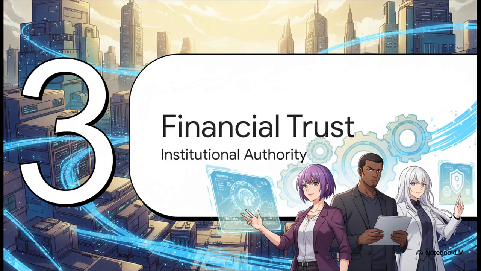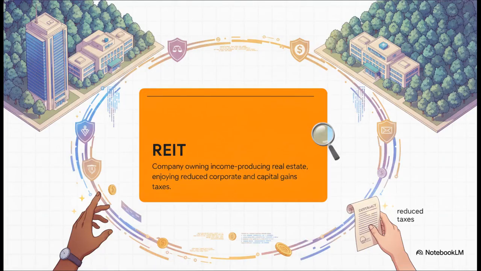Moving right along to Part 3, Financial Trust and Structures, Institutionalizing Authority. Now, how do trust and authority scale up to manage massive, highly complex physical assets out in the financial world? Take the Real Estate Investment Trust, or a REIT. A REIT is basically a company that owns and operates income-producing real estate. Think huge office buildings, hospitals, or even commercial forests. By adhering to a really strict set of legal frameworks, they act as a bridge for institutional investors, and in return, they get reduced corporate and capital gains taxes. This is a brilliant illustration of how legal frameworks institutionalize trust to direct massive amounts of capital safely.